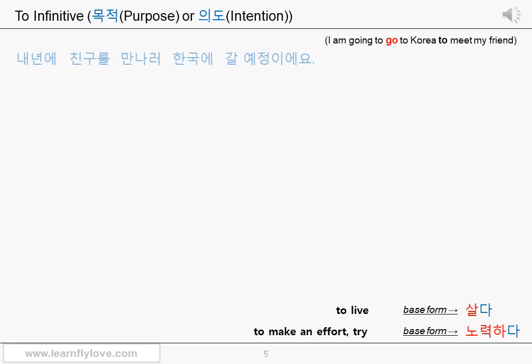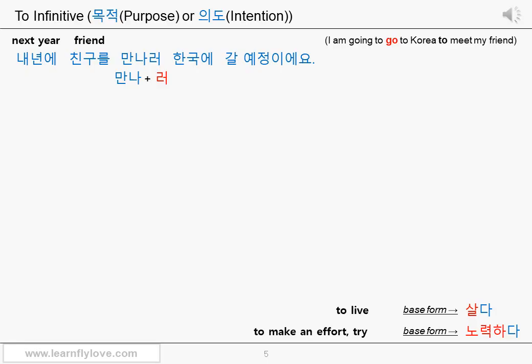Let's see the Korean sentence then. 내년에 친구를 만나러 한국에 갈 예정이에요. 내년에, next year. 친구를, friend. 만나러, the stem 만나 is from the verb 만나다, which means to meet. And then the connective ending 러 is added after it. The last letter of the stem 나 doesn't have a final consonant. Therefore, you just add 러 sound.